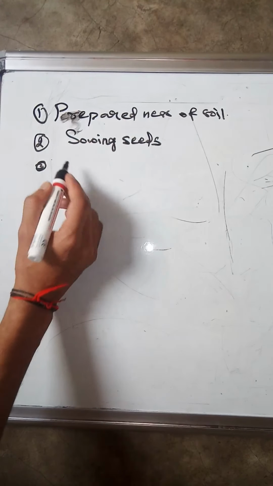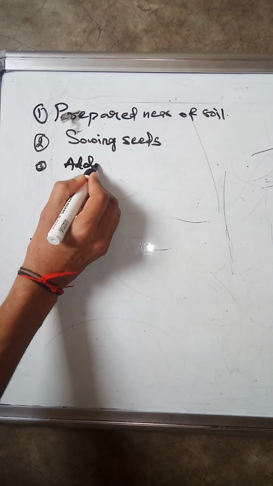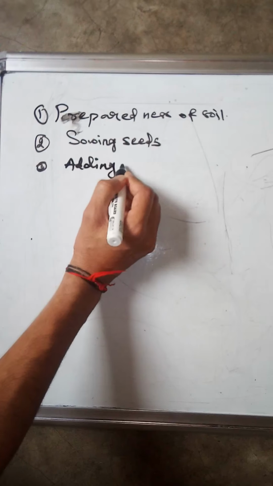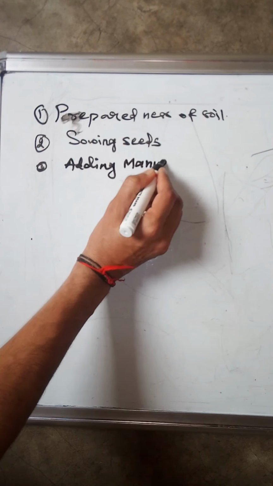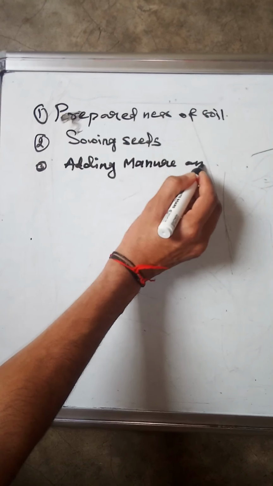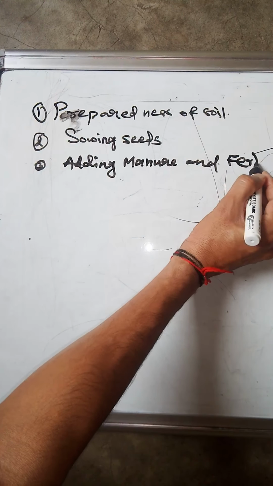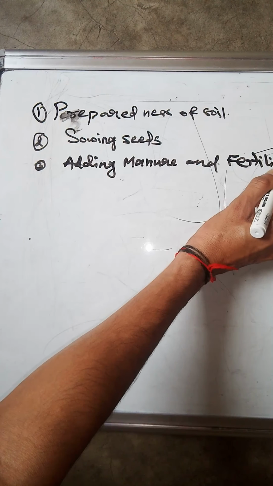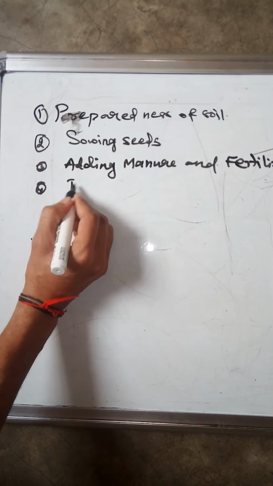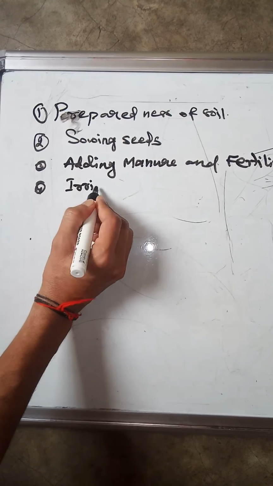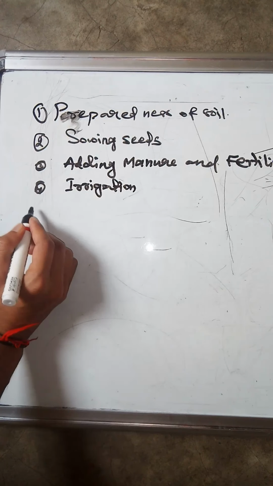after sowing seed, adding manure and fertilizers. And the fourth one is irrigation.